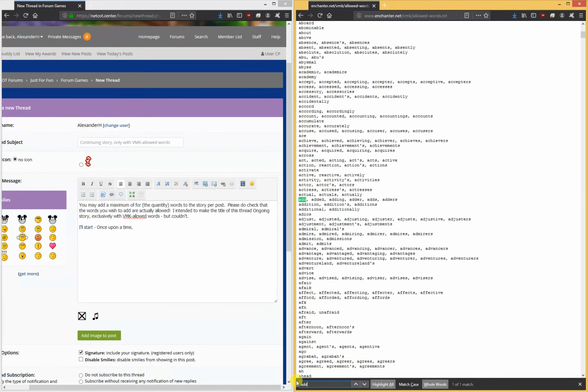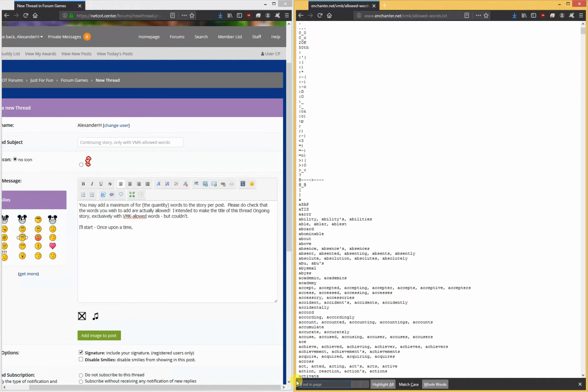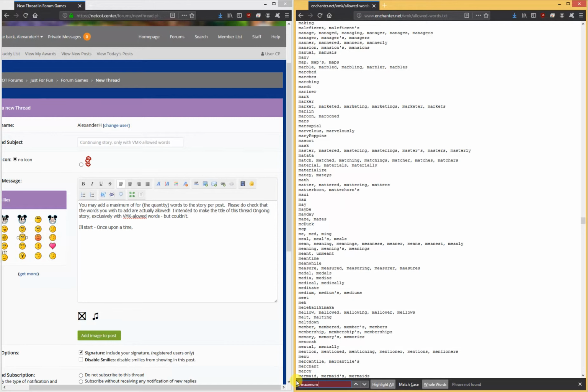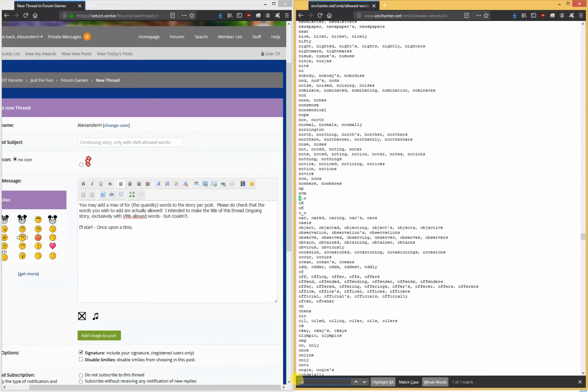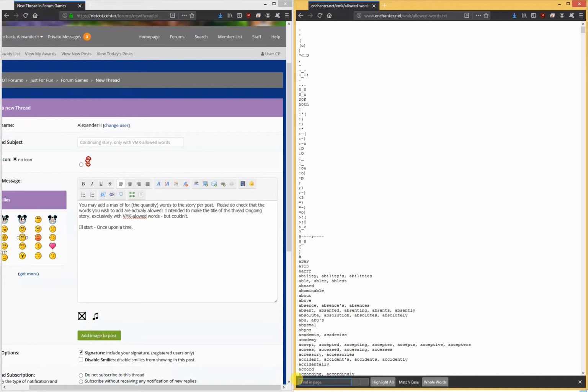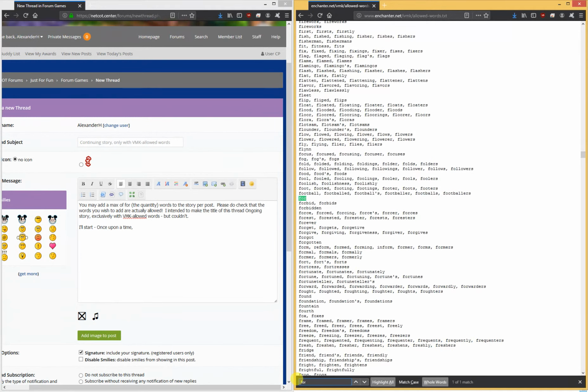The next word is "may". That's good. "Add" is allowed. I'm sure "is" is. "Maximum". Let's see. "Maximum" is not actually allowed, so I see that "max" is, so I need to change "maximum" to "max". Now we have "of", which I'm sure is allowed. I already know that the number 4 spelled out, F-O-U-R, is disallowed. I'm sure F-O-R is, which is not unheard of to use.